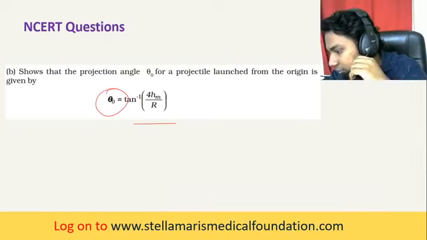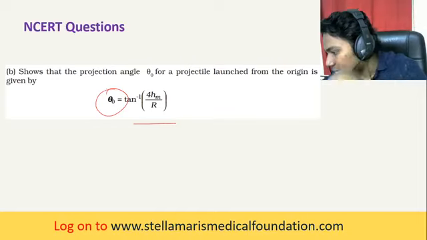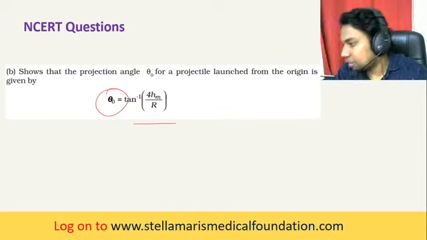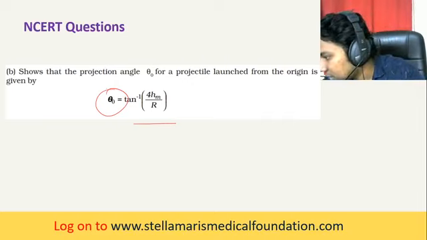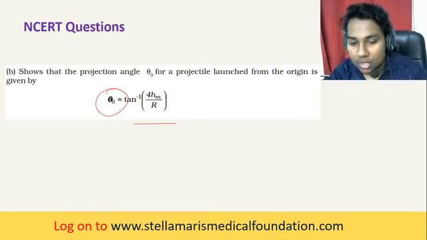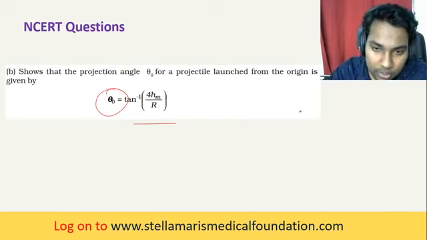You're clear till now? Okay, thank you students. So we'll move to the next one. If you have any doubts, please let me know. I think you're clear with projectile motion.